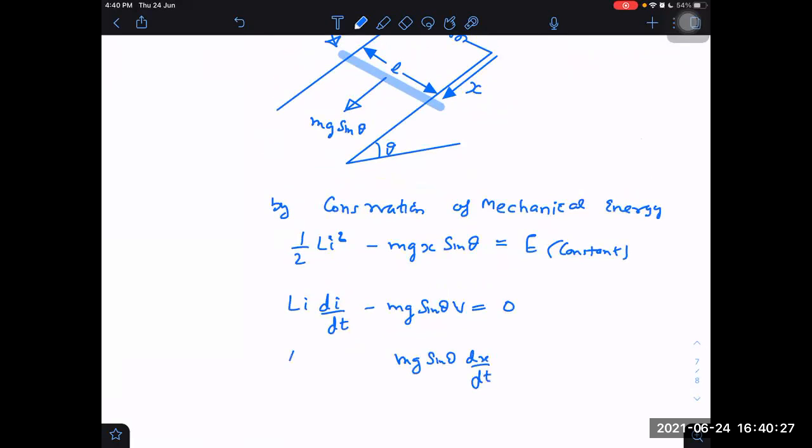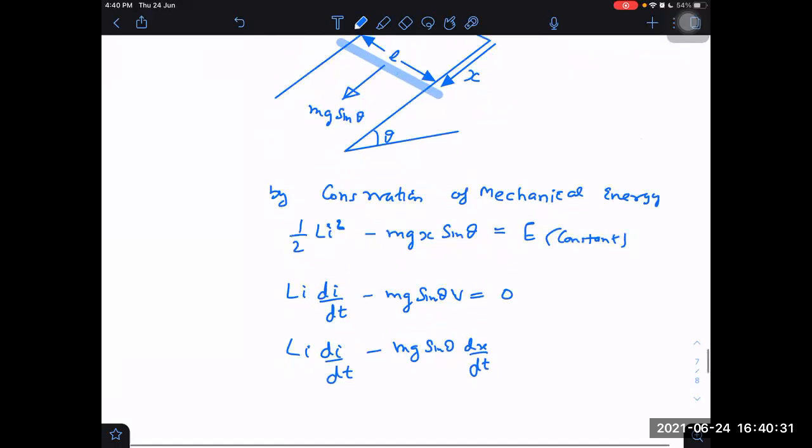Half Li square, as you have written, sir. No, wait a second. Did I not tell you this formula? No, sir. Oh my God! I did not tell you. That was really a very big mistake, a blunder.